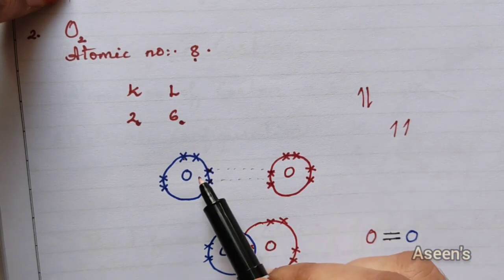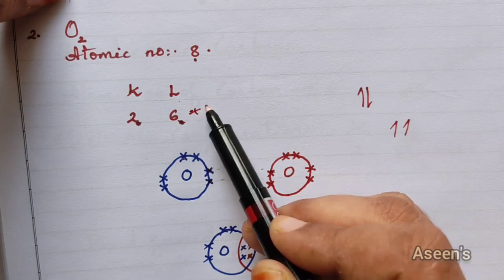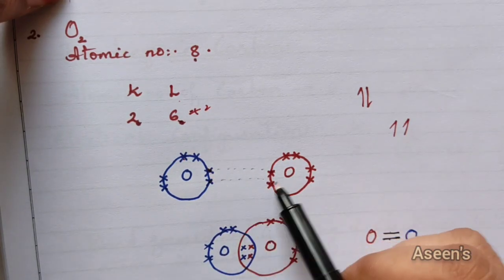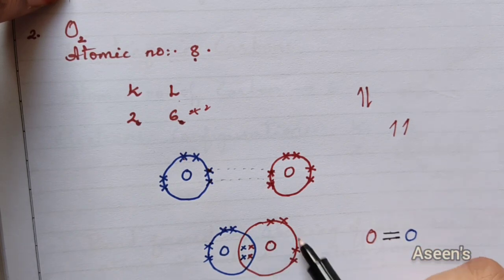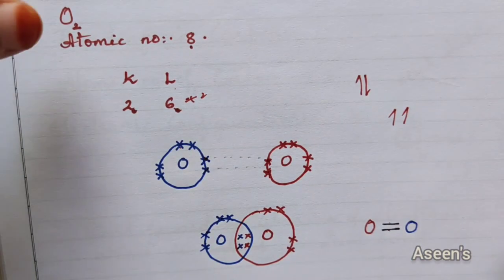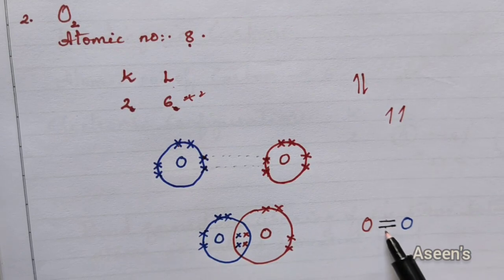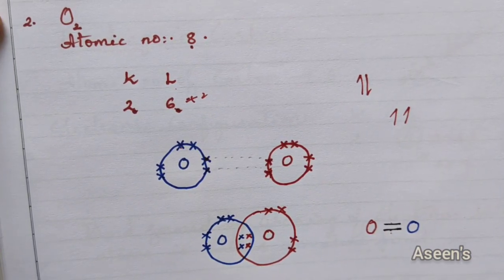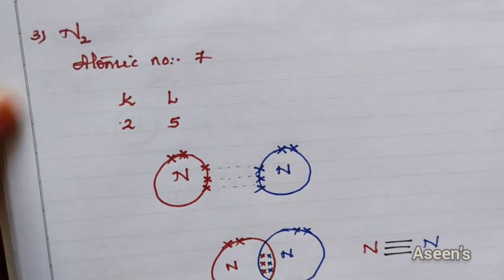So they are sharing. See here, to complete the octet structure, this one needed 2 electrons, right? Now those 2 electrons are fulfilled by sharing. If you take this in, 1, 2, 3, 4, 5, 6 plus 2, that is 8. The same goes for the other atom. So again, by the help of covalent bonds, the octet structure is filled and we have got 2 bonds. Now, going for the ones with 3 bonds.